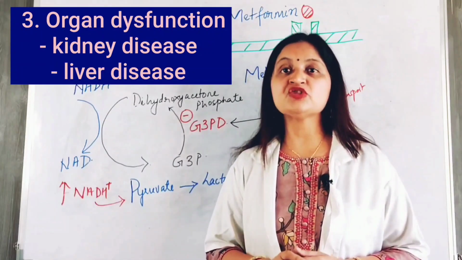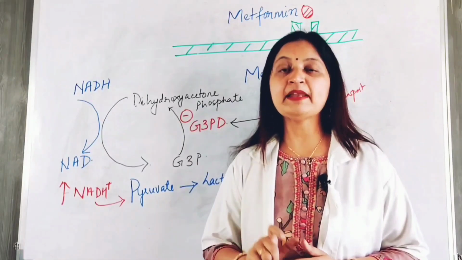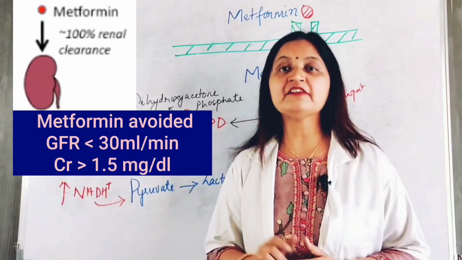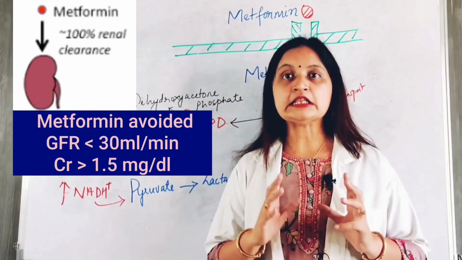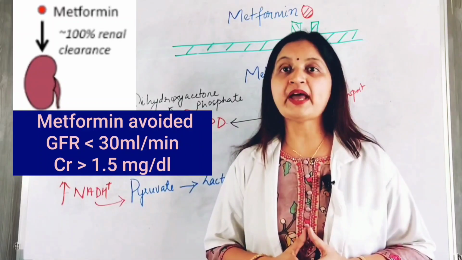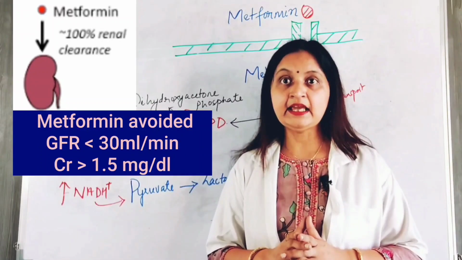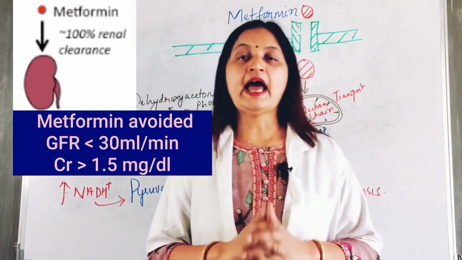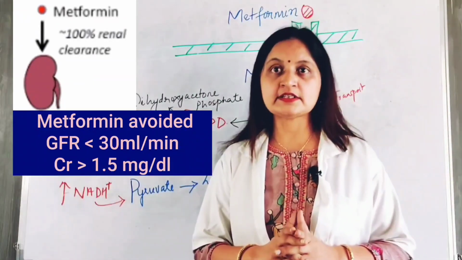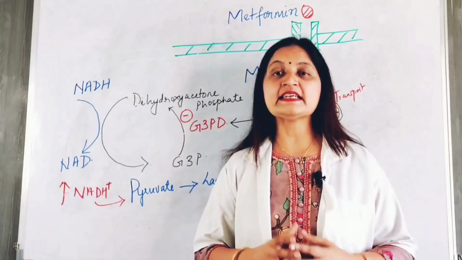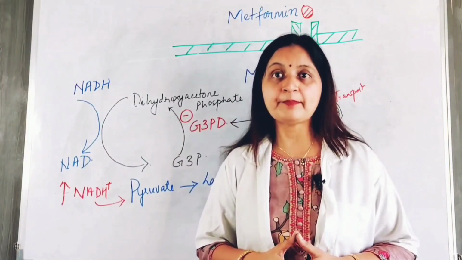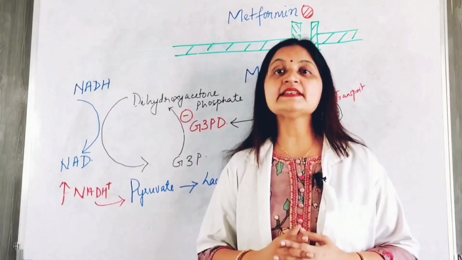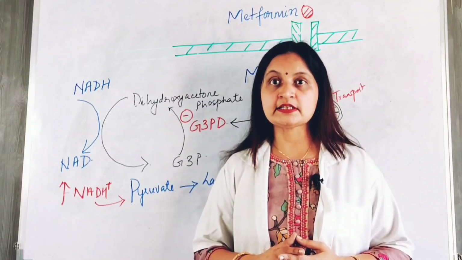Metformin should be avoided when the GFR is less than 30 ml per minute and the creatinine levels are higher than 1.5 milligram per deciliter. This is because metformin is primarily eliminated by the kidney, and so in kidney impairment there is accumulation of metformin and this causes dose related toxicity. Also in liver disease, the glucose metabolism is disrupted and this increases the formation of lactate in the liver, increasing the risk for lactic acidosis.